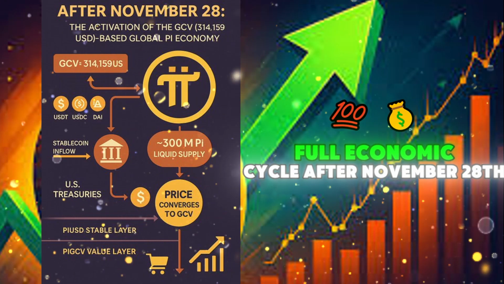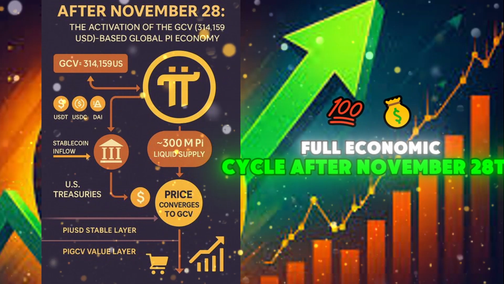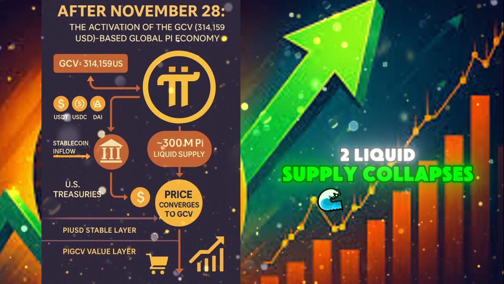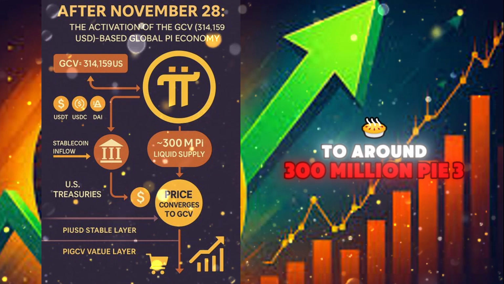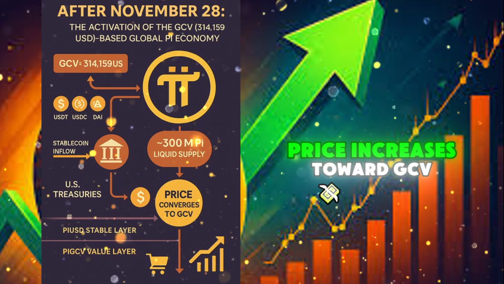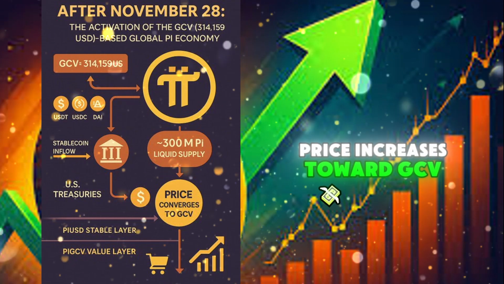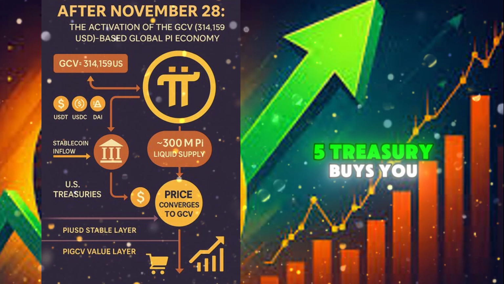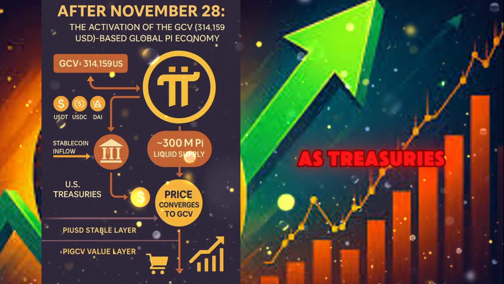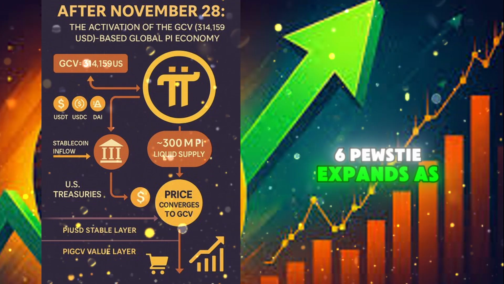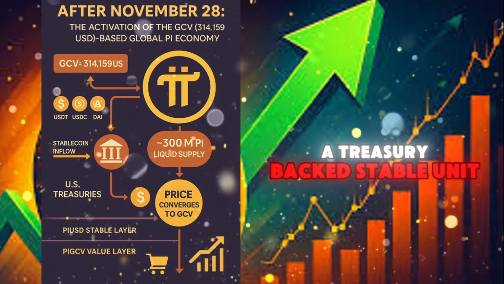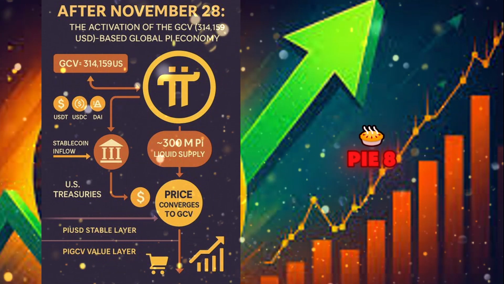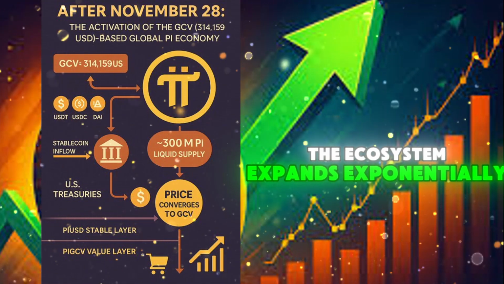8. Full economic cycle after November 28th. 1. External demand surges. 2. Liquid supply collapses to around 300 million Pi. 3. Price increases toward GCV. 4. Stablecoins flow into the Treasury. 5. Treasury buys US Treasuries. 6. PiUSD expands as a Treasury-backed stable unit. 7. Enterprises must earn Pi. 8. The ecosystem expands exponentially.